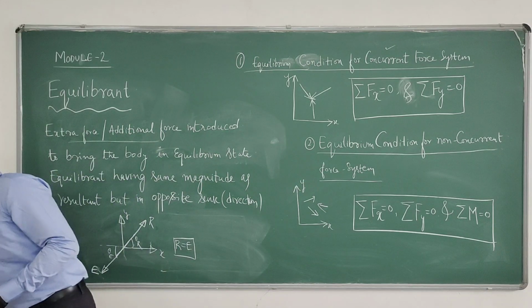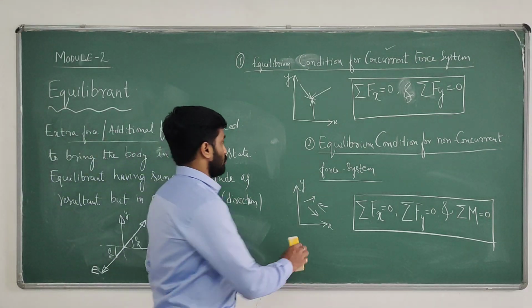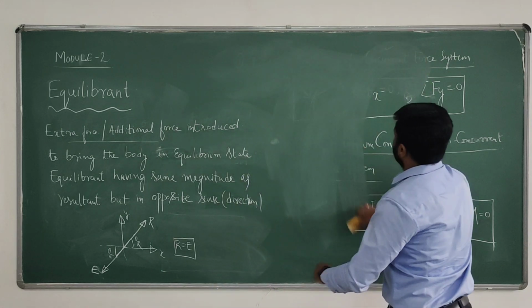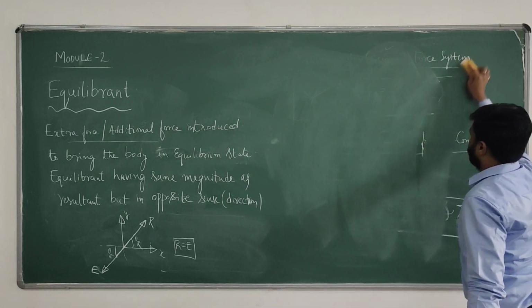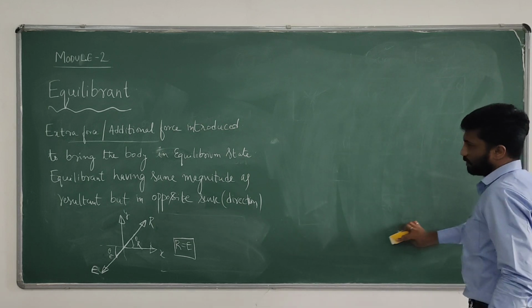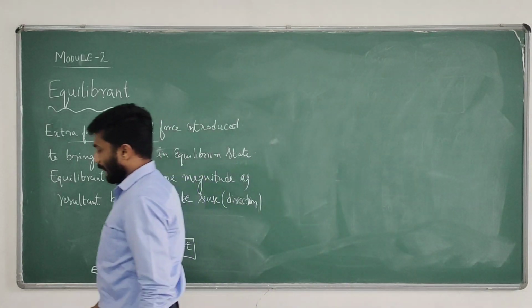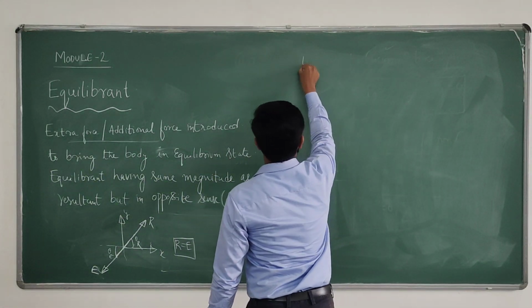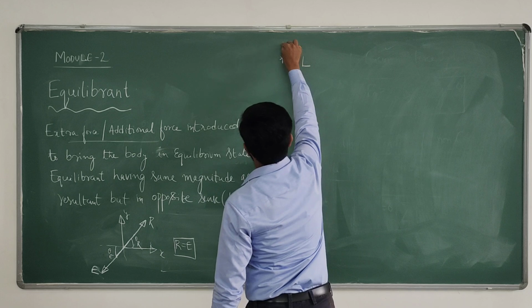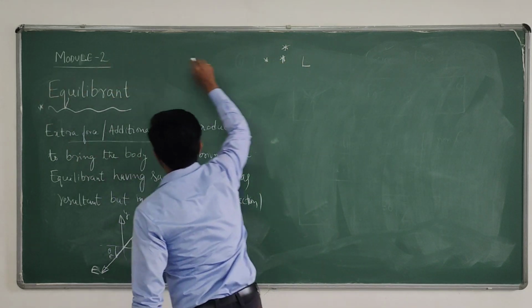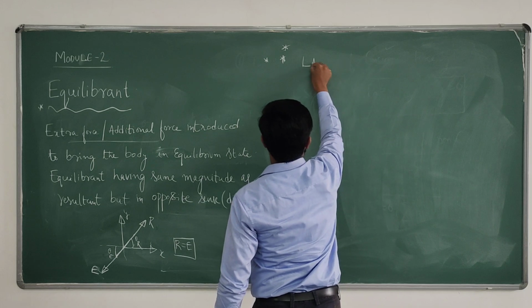Next, Lami's theorem. It's a very important concept. They will ask for 5 marks: state and prove Lami's theorem. So this statement is required. Using that statement, they directly write the equation. This is also very important. Lami's theorem.